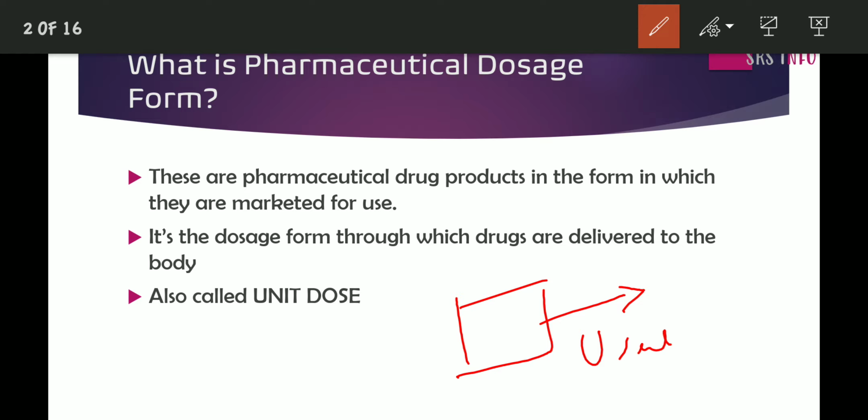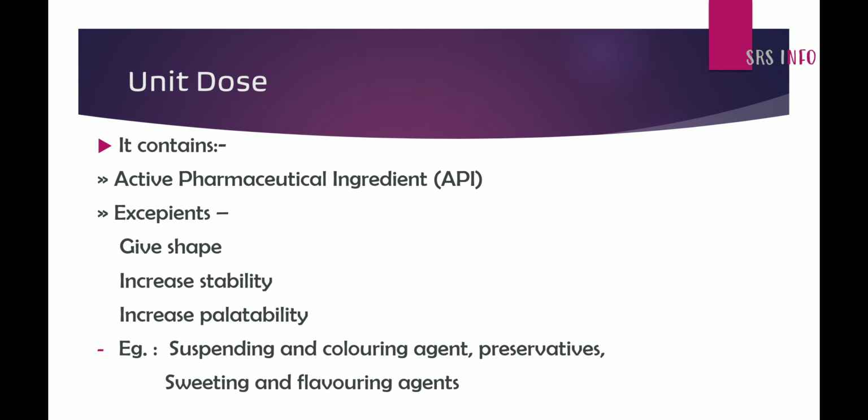These dosage forms are packed as single doses. That is why it is called a unit dose. It is through this unit dosage form that the drugs are delivered to the human body.